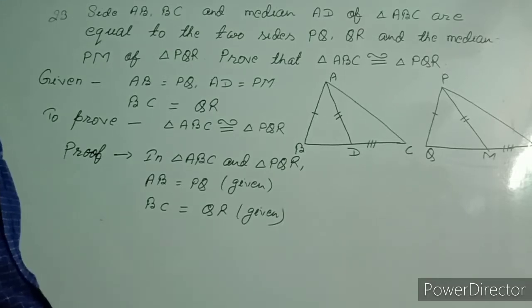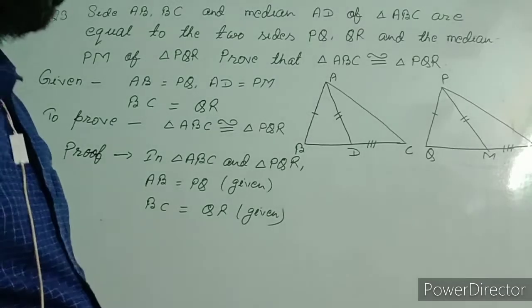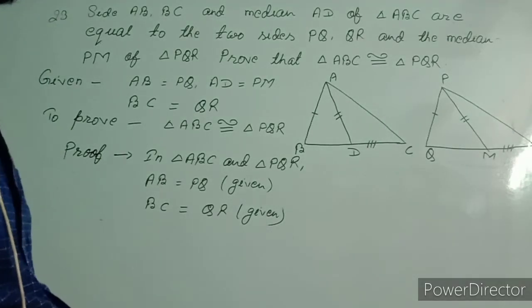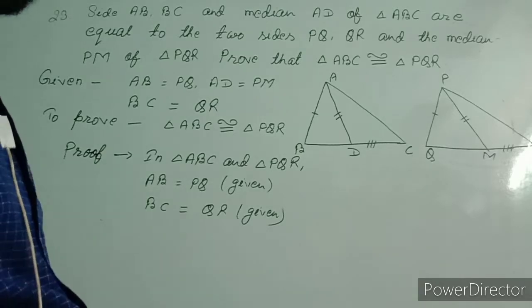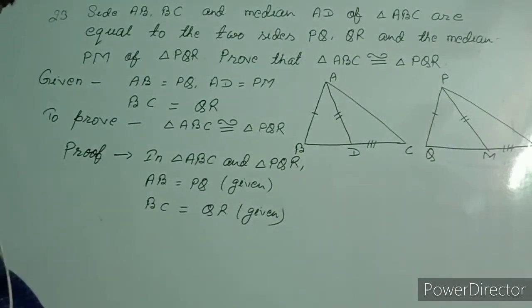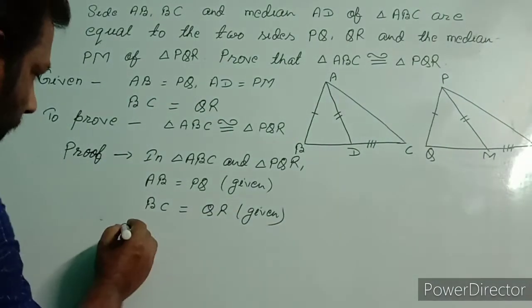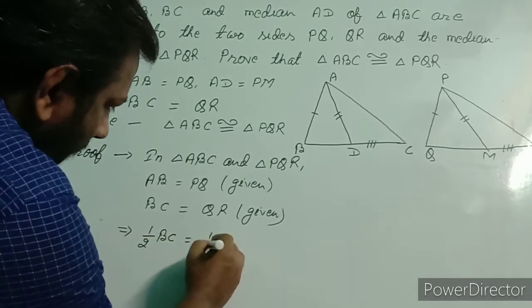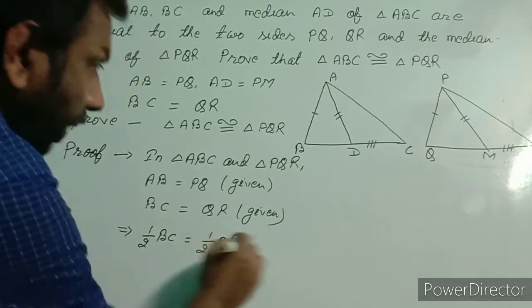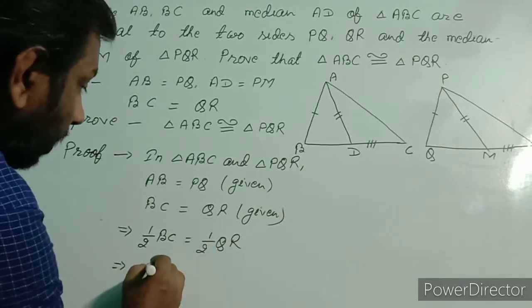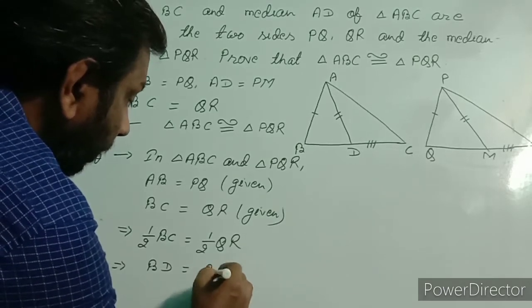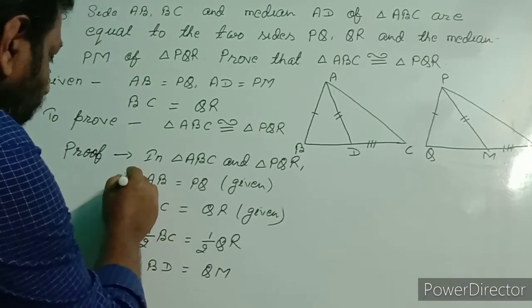If the medians are equal, then we write half BC equal to half QR, dividing both sides by 2. Half BC we can write BD equal to QM. So we have these three conditions.